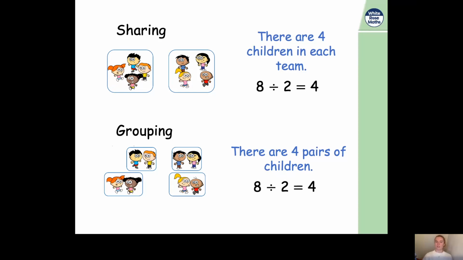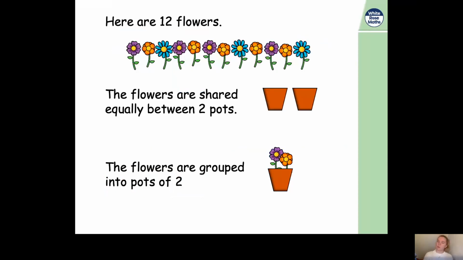Okay, so now instead of children, we've got some flowers. We've got 12 flowers. Now there are 2 different questions here. So in the first question, the flowers are shared equally between 2 pots. So this time they're shared. We know how many flowers there are. We know how many groups they need to be in, or how many pots they need to be in. We need to work out how many flowers will be in each pot.